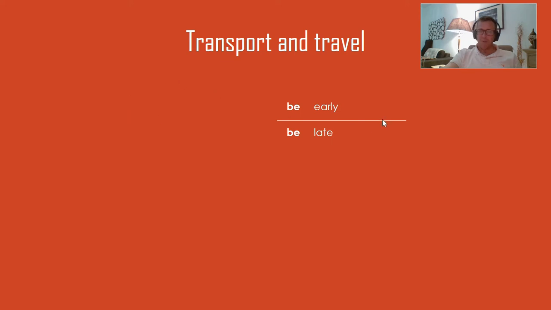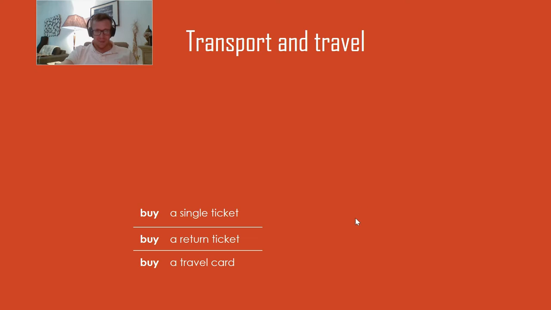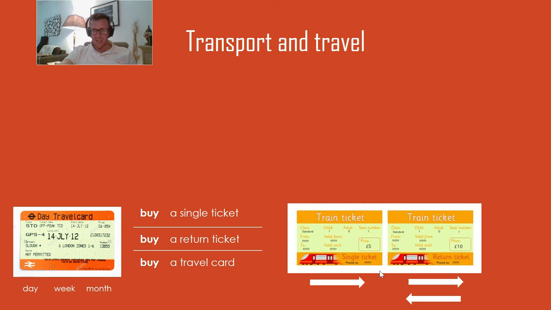Then we can have be early and be late. So in these two pictures, we have a man who is waiting for his train, so he's early. And then we have a man who is running after his train, so he is late. And then for tickets, we can have buy a single ticket, buy a return ticket. Single is when you go from one place to the other. Return ticket is when you go the same, one place to the other, but you come back. So usually it costs more money.